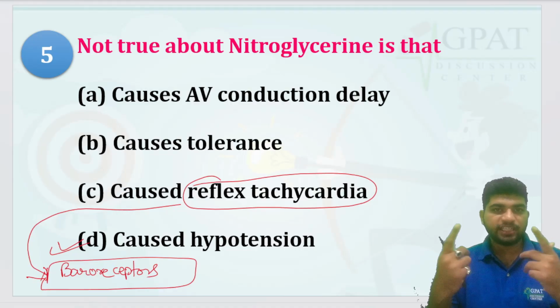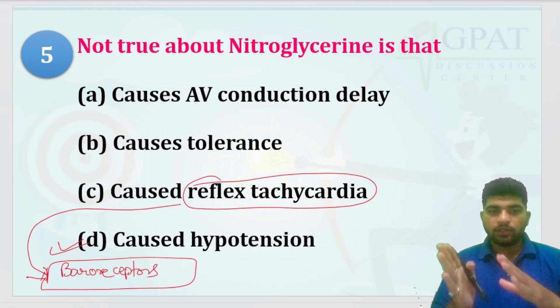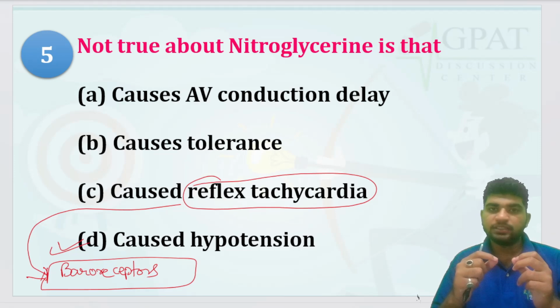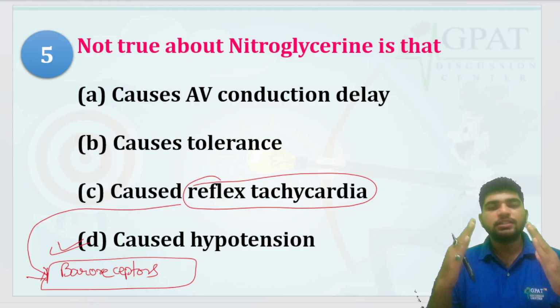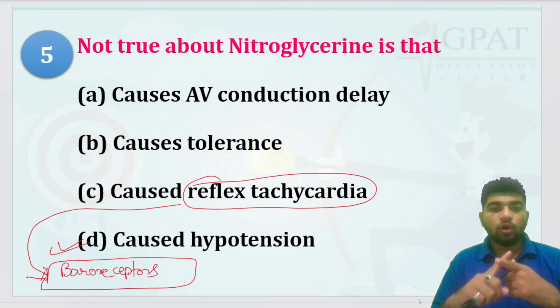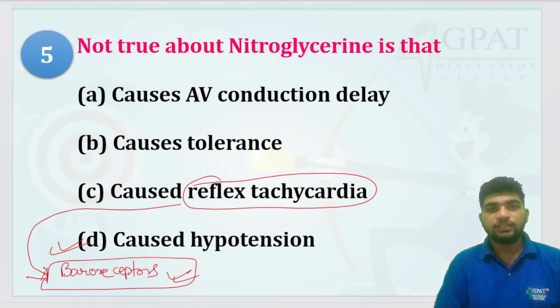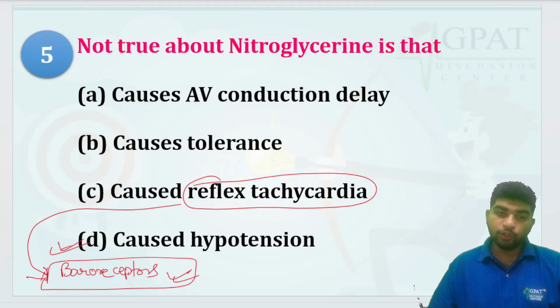Whenever you stop a drug suddenly, a sudden increase in your heartbeat will be seen. That is called reflex tachycardia because it is happening because of the activation of baroreceptors, which is a vagal response. It will cause hypotension, and due to hypotension, there is activation of baroreceptors, which will cause the reflex tachycardia.